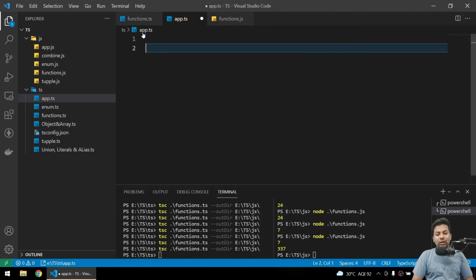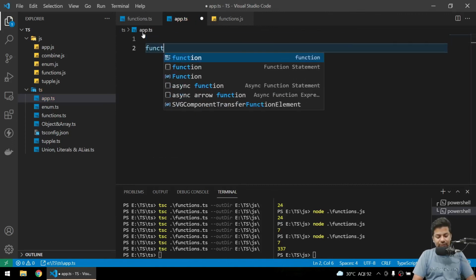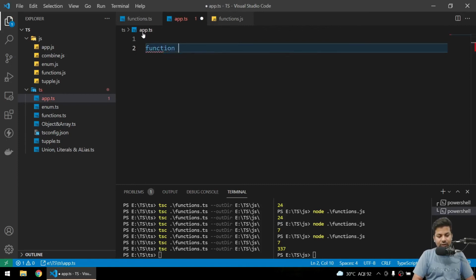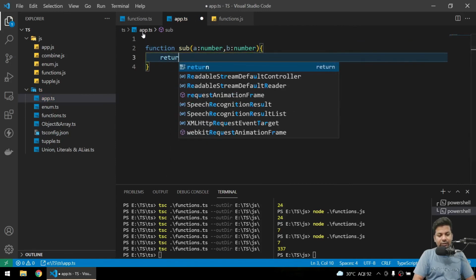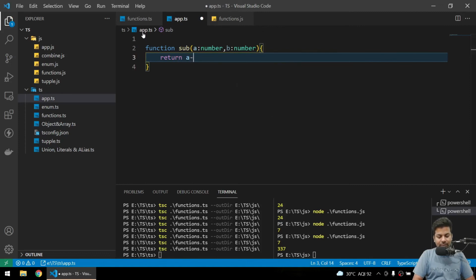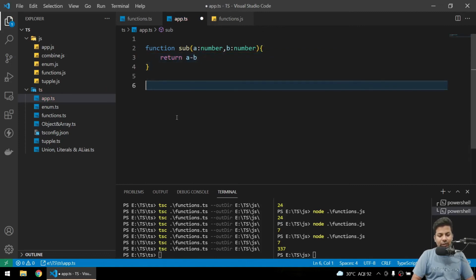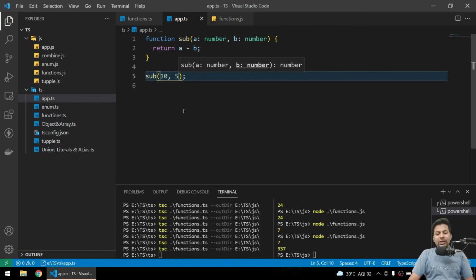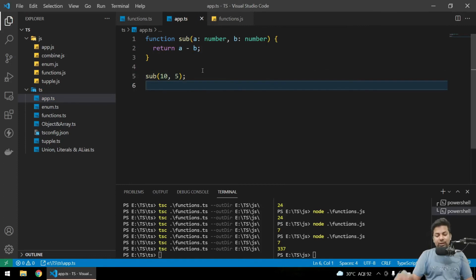Now next is called never. So if I say function subtract maybe, and we'll have a number here, then we'll take a number here, and we'll return a minus b, and here we call the function sub 10 comma 5. So we are just subtracting and returning the value, normal, nothing much. But suppose you are not returning the value, just saying a minus b, then also fine. So it will become void. See, void.